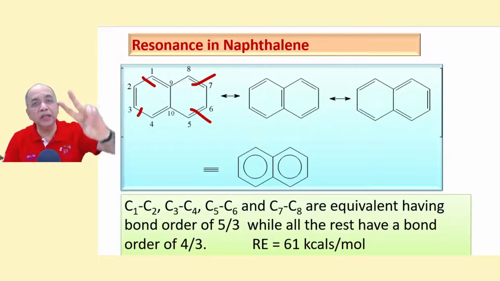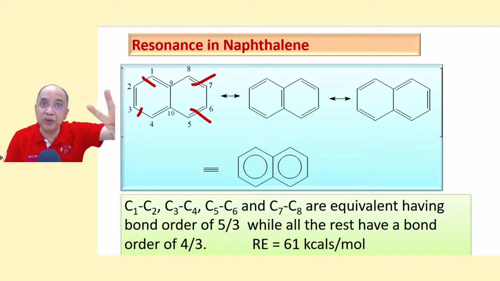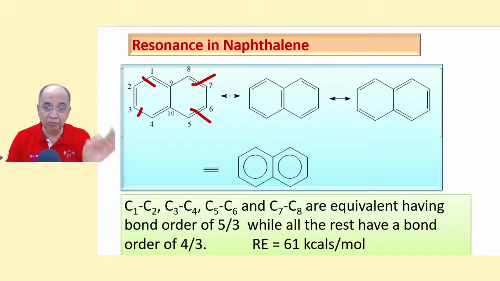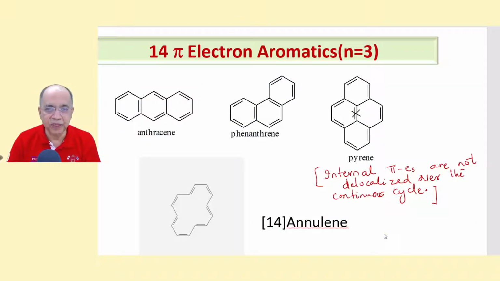So in naphthalene, you will find 2 types of bonds, unlike benzene, where only one type of CC bond is there, 1.39. But in naphthalene, there are 2 CC bonds. See 1, 2, 3, 4, 5, 6, 7, 8. They are of a little shorter length, bond order is more. And the others have a little longer length because the bond order is less.